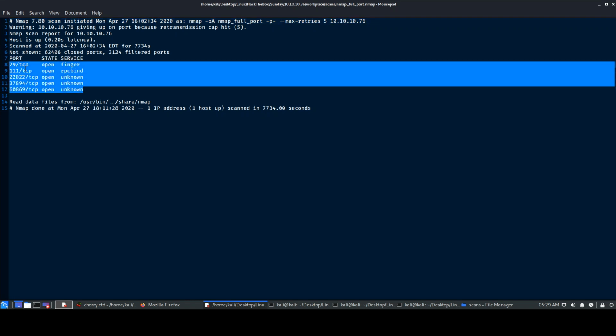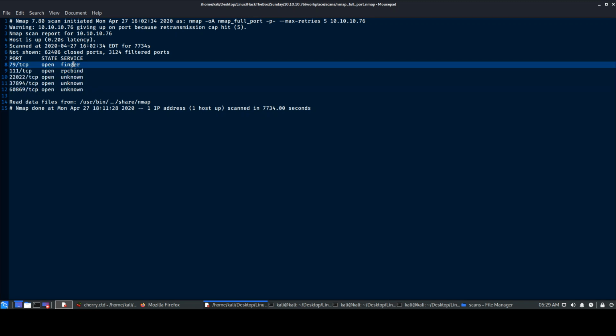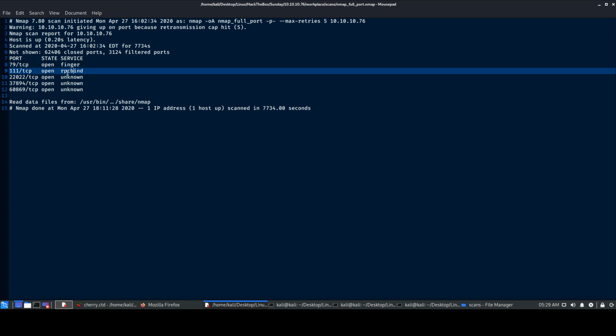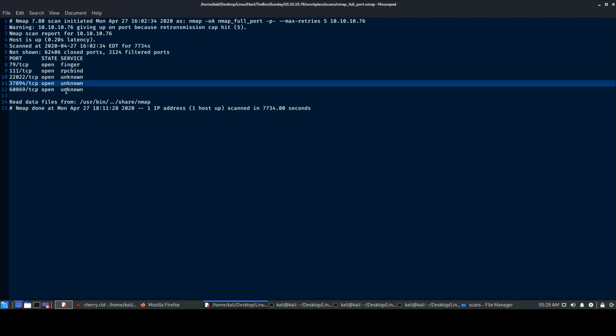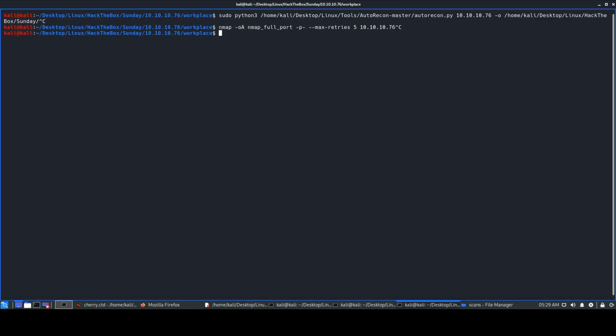We have these ports open: 79 says finger, 111 says RPC bind, and we have these three ports which say unknown. After finding which ports are open, we can do service scans as well as safe script scans. So we'll just terminate this.